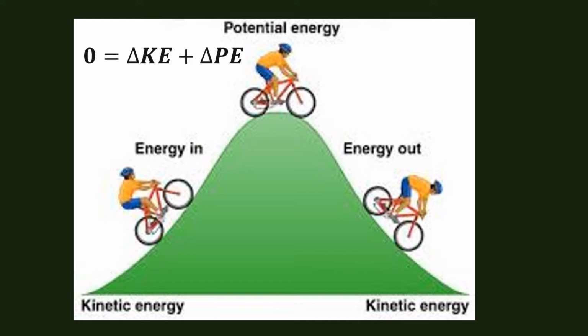Going down this slope, he'll be using kinetic energy. Going up, he'll be using kinetic energy. So this is a perfect conservative situation where the kinetic energy plus the potential energy equals 0. Now that, of course, is leaving out any friction, air resistance, and any non-conservative work.